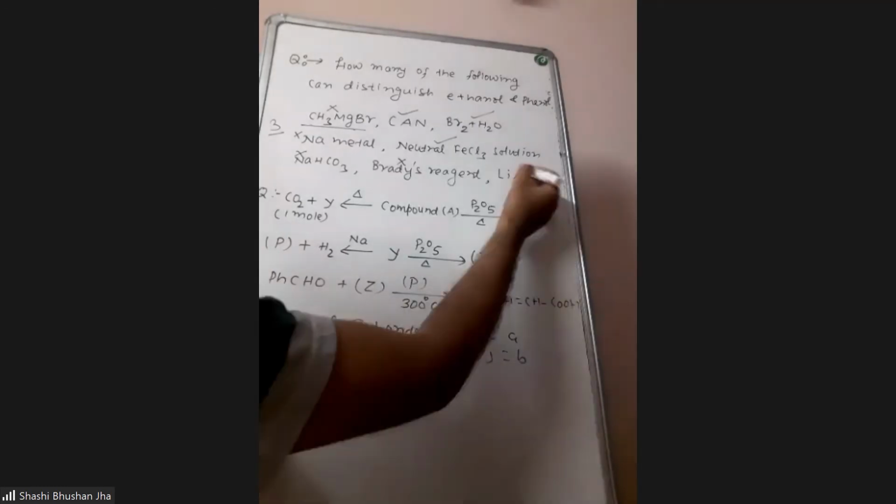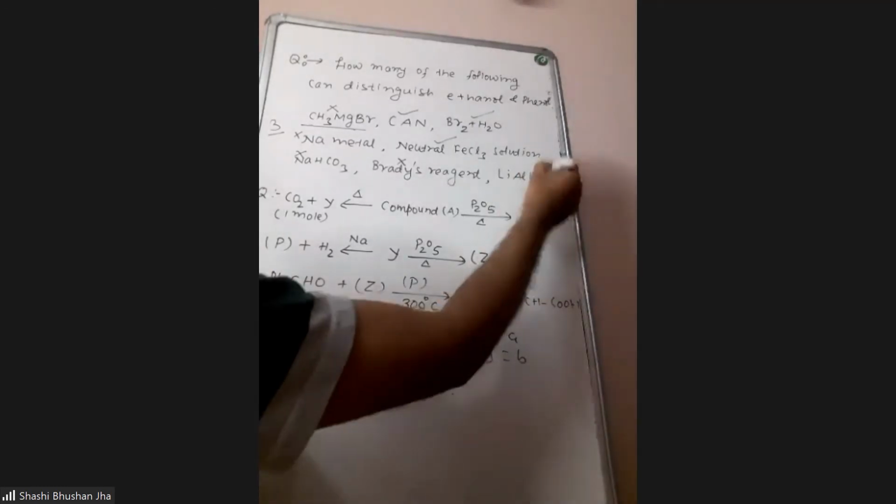Acid-base reaction, giving ethoxide and phenoxide, and hydrogen gas will come. So both will give hydrogen gas, and we cannot use it. So these are the only three compounds which will be used.